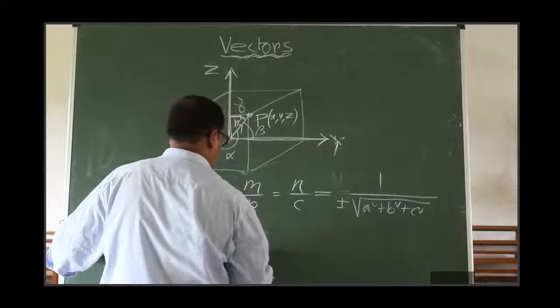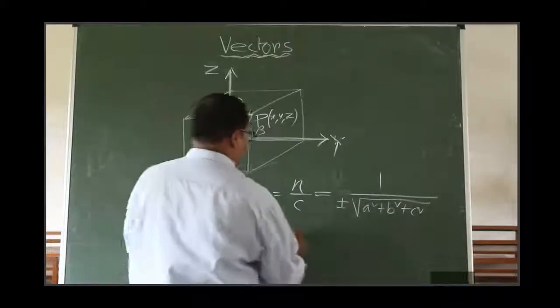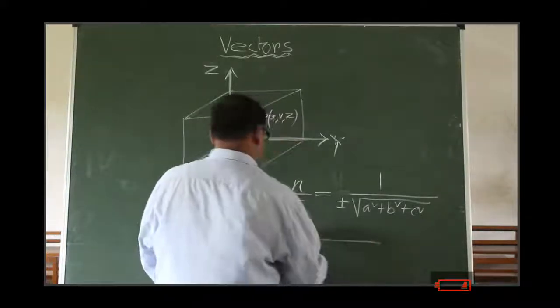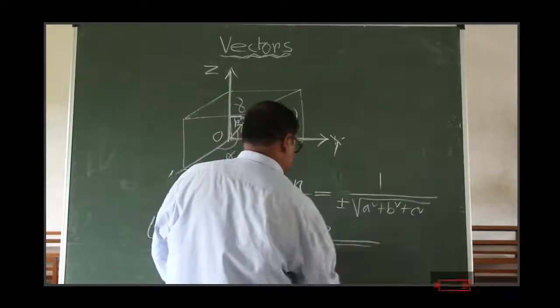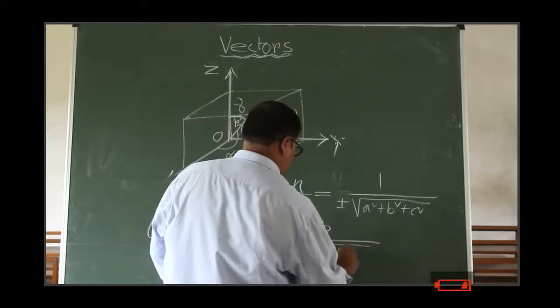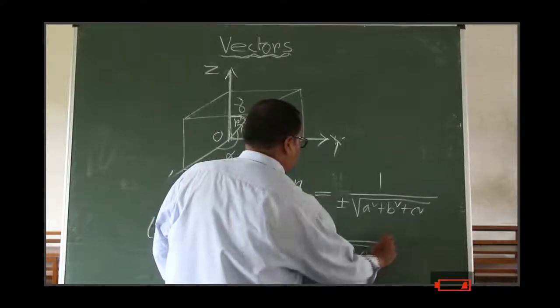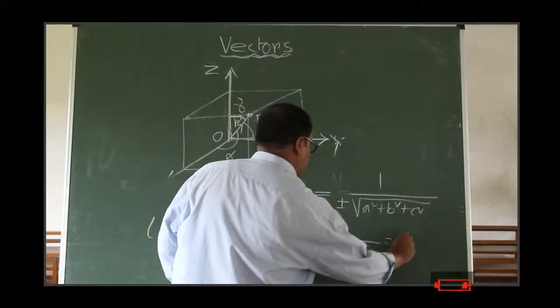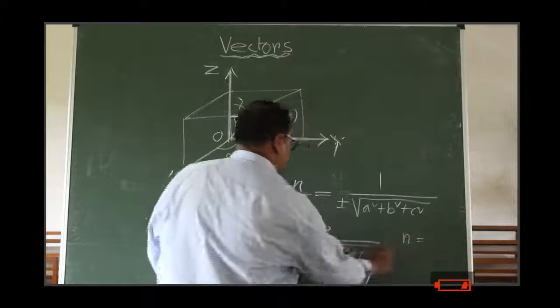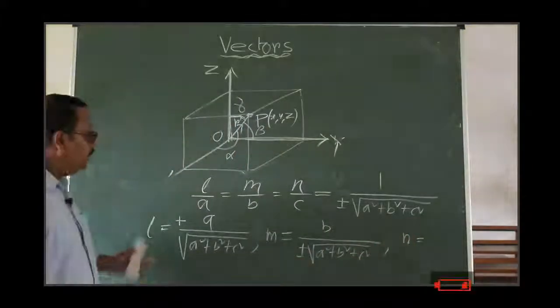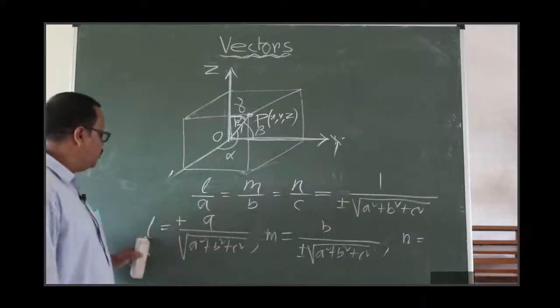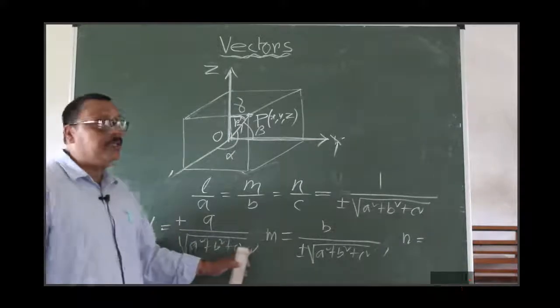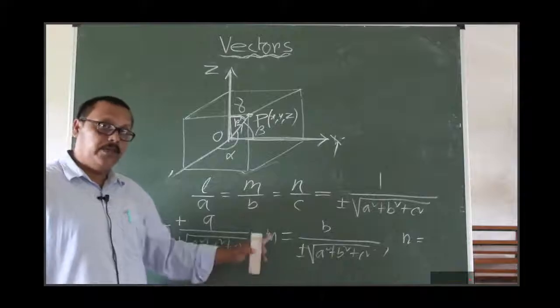What will be m? Write down all this formula. It will be needed in solving. Plus minus b by root of a square plus b square plus c square, and similarly n. Write down yourself. These are the relations for finding the direction cosines when direction ratios are given to you. Very important formula for this one.